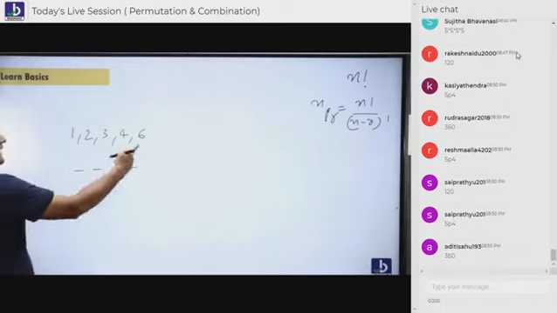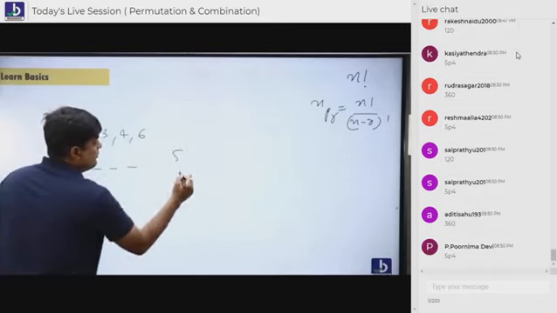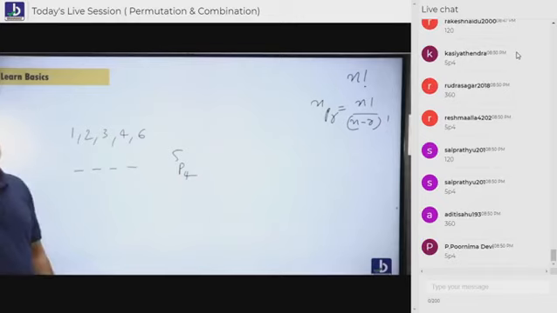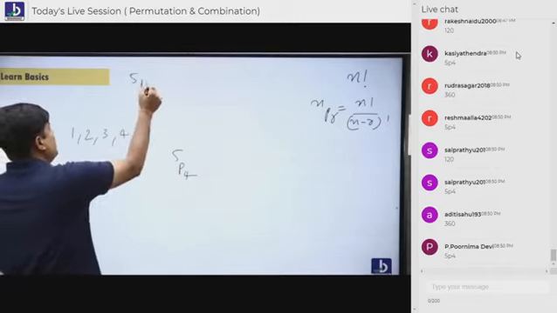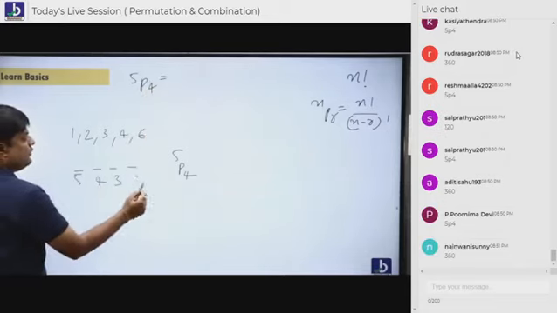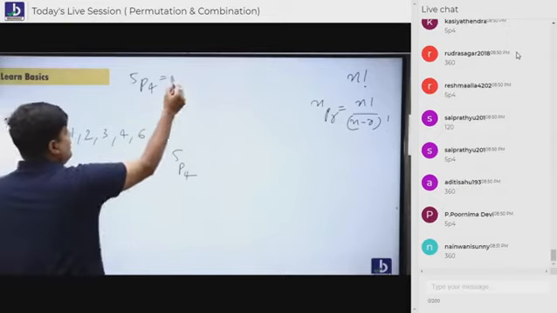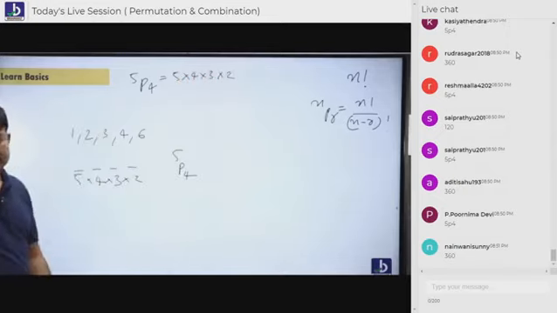How many people are standing here? 5. How many places are here? 4. 5P4. Are you understanding how to calculate 5P4? You all know that. Very simple. 5, 4, 3, 2. This is the way we are supposed to calculate. 5, 4, 3, 2. That's good.